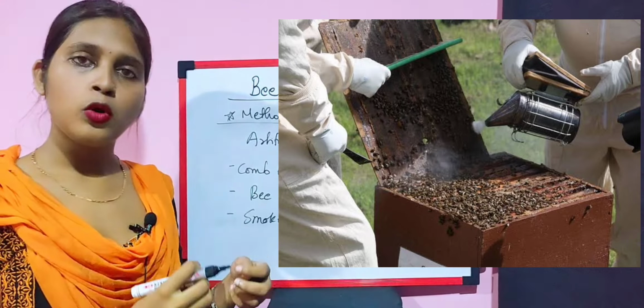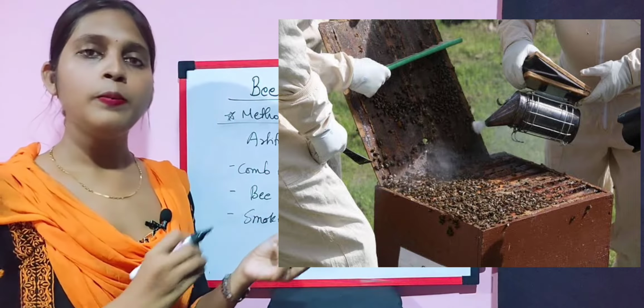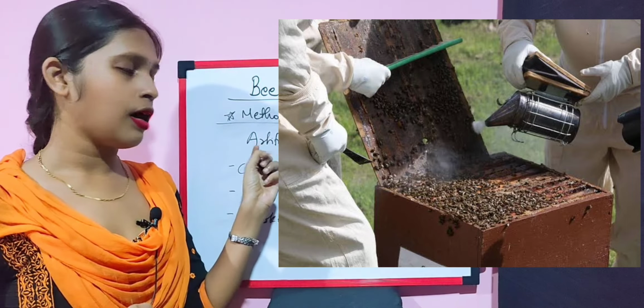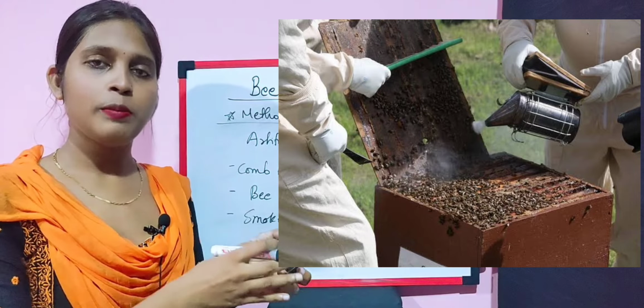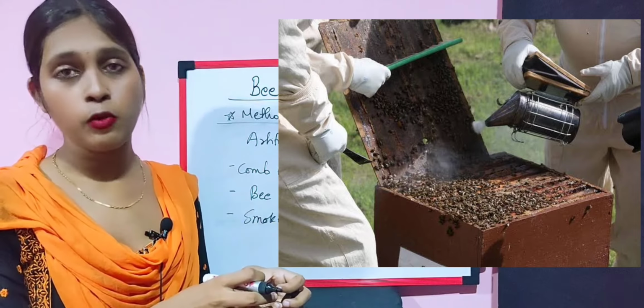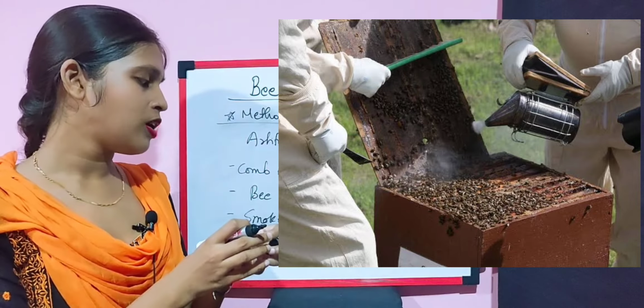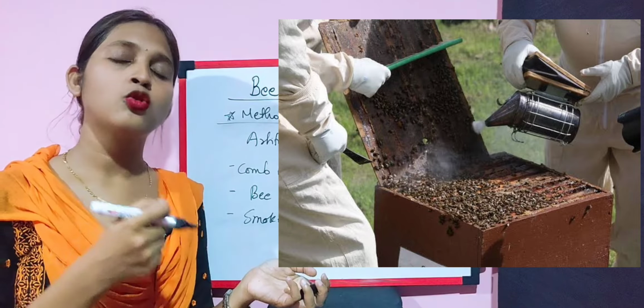So when you approach a foundation sheet or an artificial beehive box with a proper suit and a bee veil, there will be too many honeybees, and they will be an obstacle so that you can't get honey from it, because they are continuously doing their work, they are very busy. So what we need to do is carry a smoker. You can see in the picture, we need to carry a smoker with us.